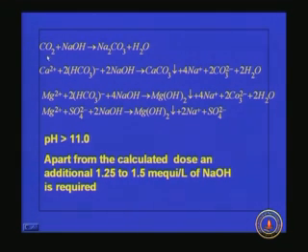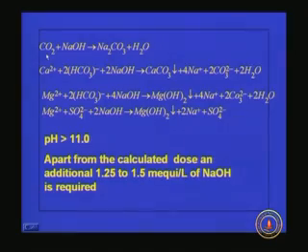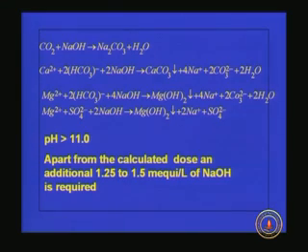Similarly, instead of lime, we can go for caustic soda also, or NaOH. The reactions are like this. One advantage of caustic soda is, we have seen that for calcium non-carbonate hardness, we have to add sodium carbonate or soda ash. But if you add caustic soda or NaOH, sodium carbonate will be generated as a byproduct. Here we can see, so we can reduce the amount of soda ash to be added to the system. So these are the reactions when we use caustic soda.